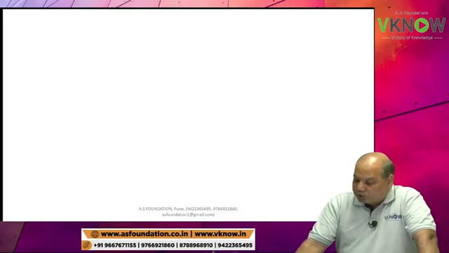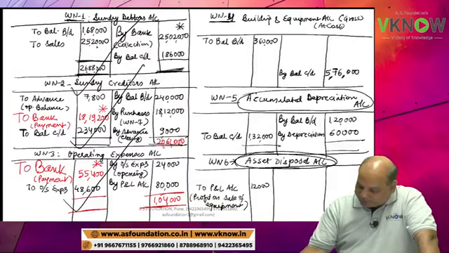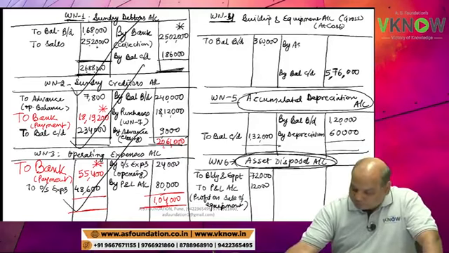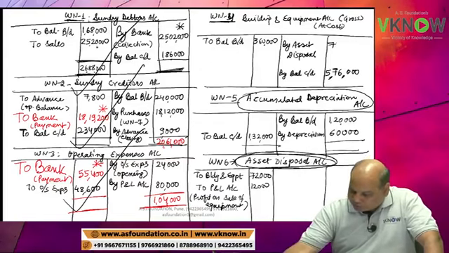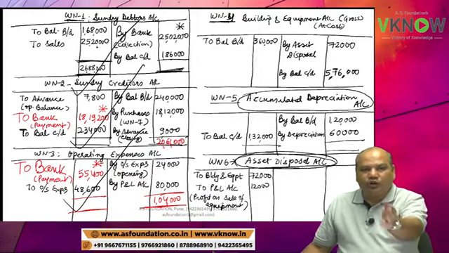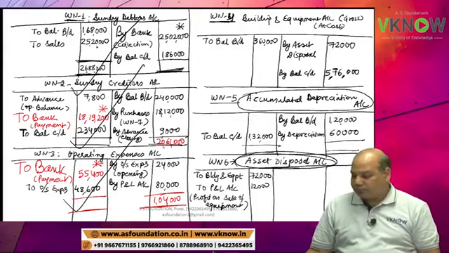Asset disposal account debit side, on the screen working note 6, below right side, building and equipment account 72,000. Building and equipment account credit side, working note 4, on the screen right side at the top, by asset disposal account 72,000. So the asset which is sold is removed from asset account.